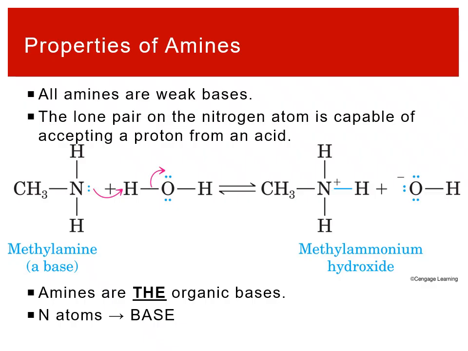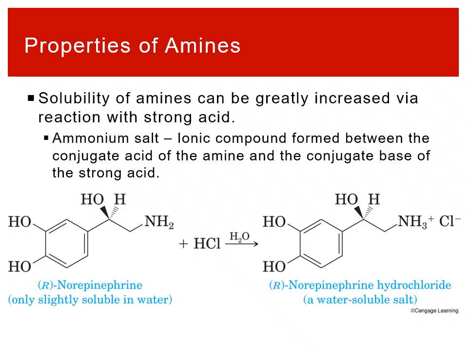The nitrogen atom has a lone pair that allows it to form bonds with hydrogen ions, H+. And so all amines are bases because that lone pair can form that bond. So whenever we see an organic compound that features a nitrogen atom, that molecule is a base and can do acid-base chemistry. We can use this to our advantage because amines will react with strong acids, and that creates what we call an ammonium salt.